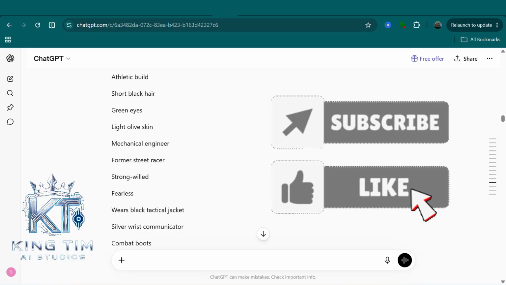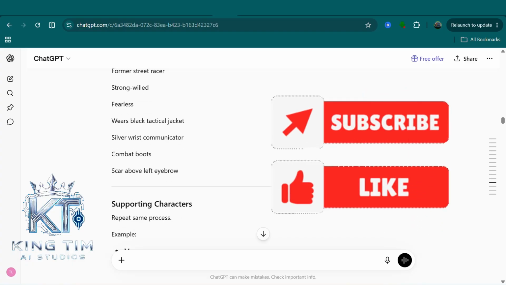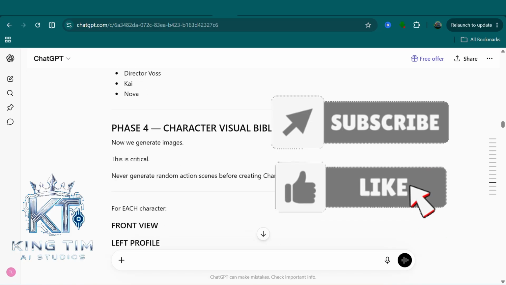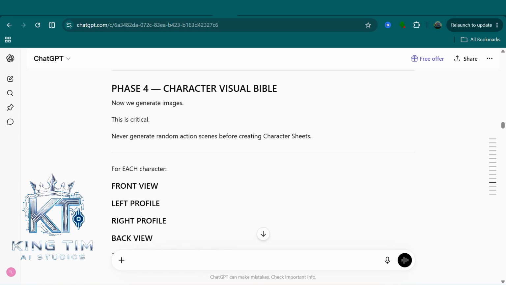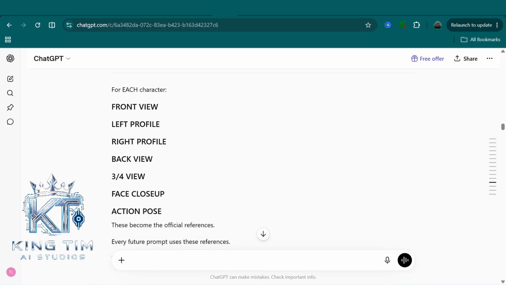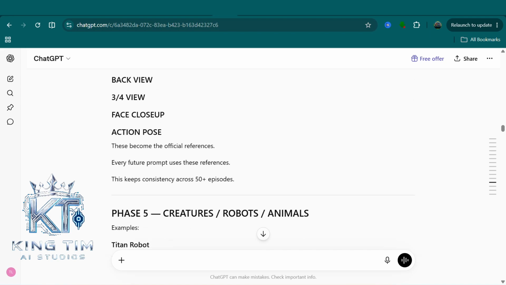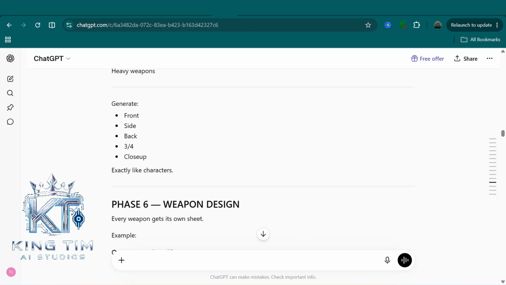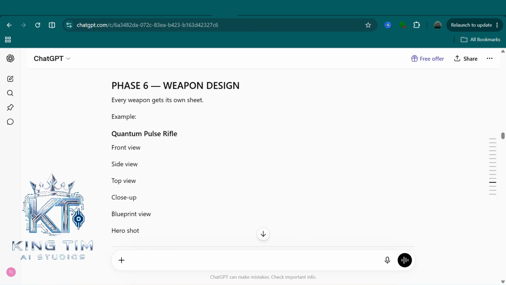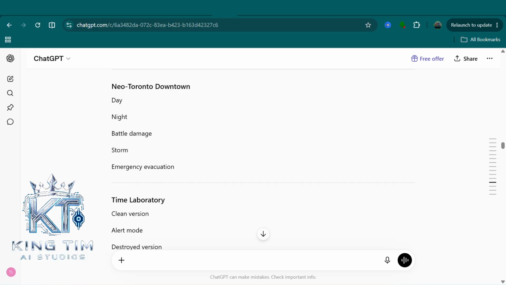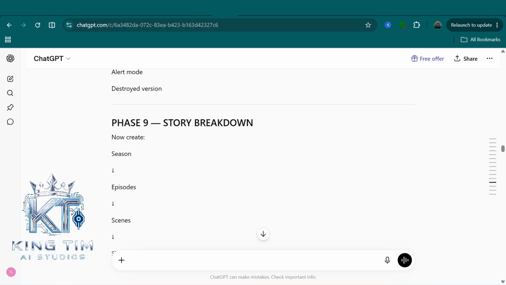So I gave ChatGPT a prompt that made it generate the things that you see on my screen right now, where it gives me exactly what I want, how I want the views, the characters, and every single thing that I need. As you can see here, it says weapon design. So this is talking about the weapons that will be used on this action movie. All right. And you can see all these are prompts that ChatGPT has simply given me to be able to generate my video.